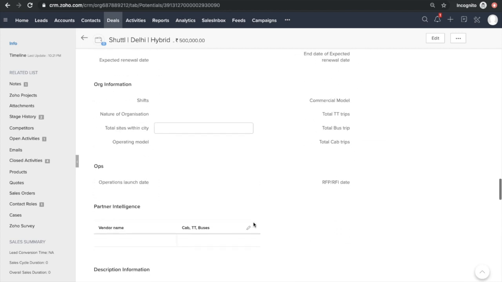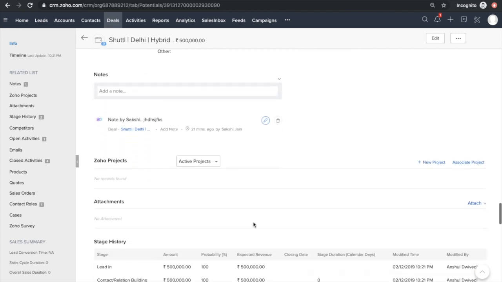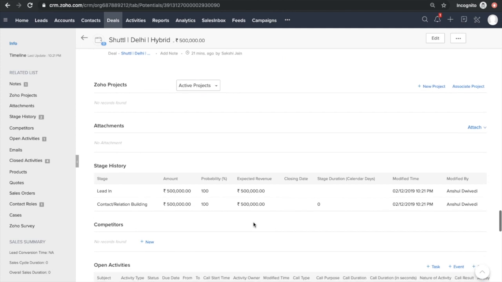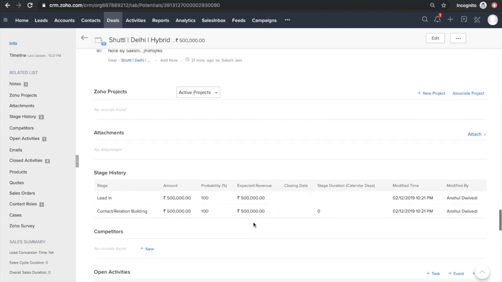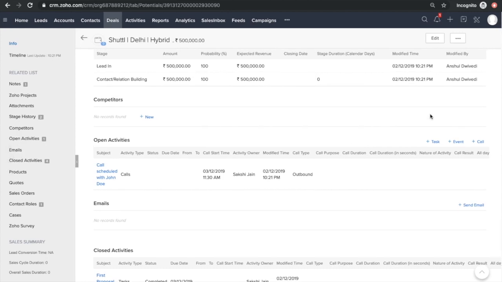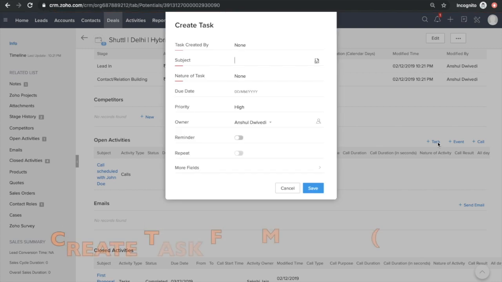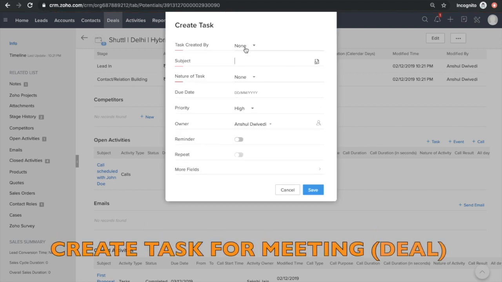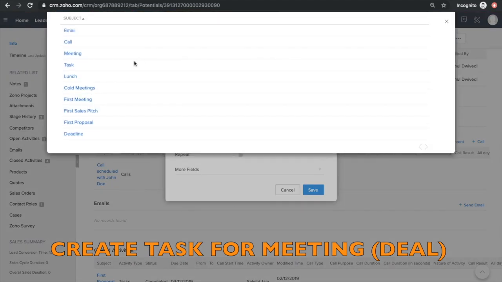Now, say for example, Anshul wants to pursue this. So what he'll do, let's say he wants to have another meeting. So he'll simply create a task just like we have done it in lead section. It's exactly the same.